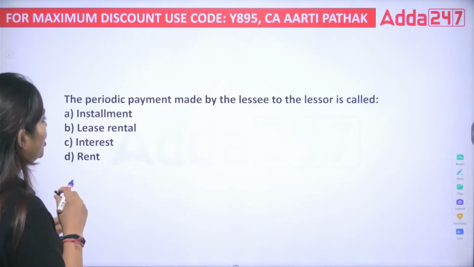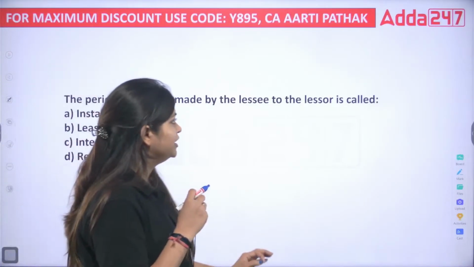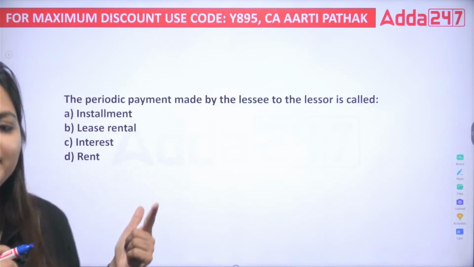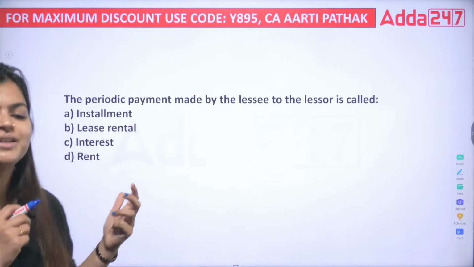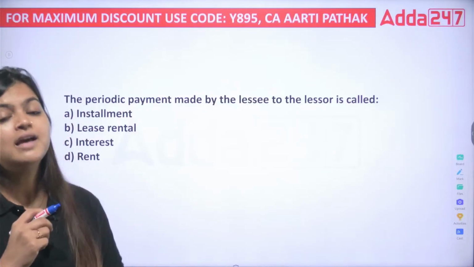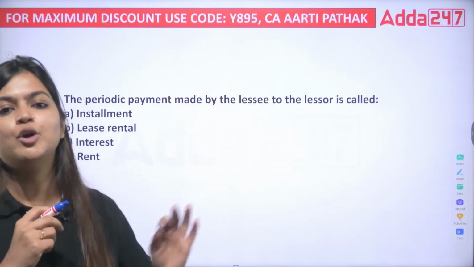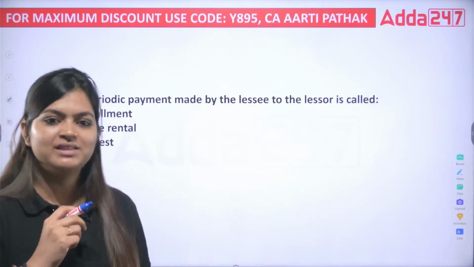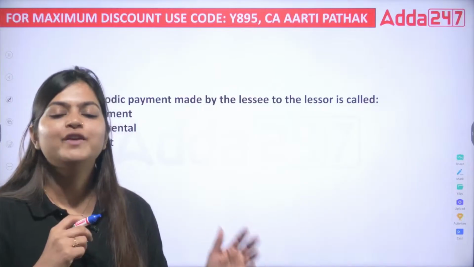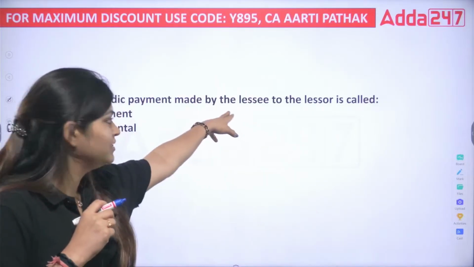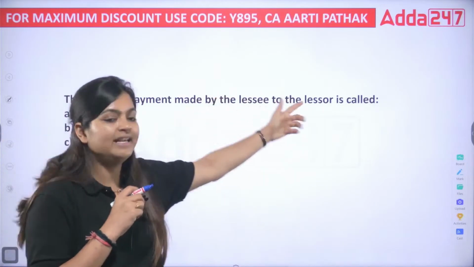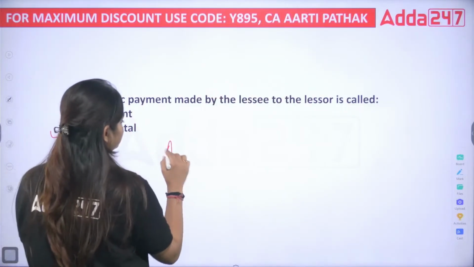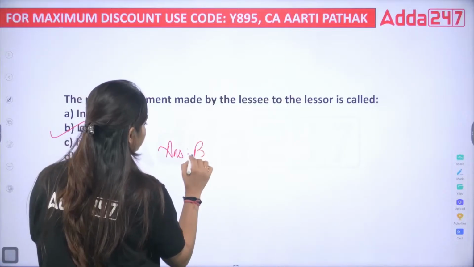Next, the periodic payment made by the lessee to the lessor is called installment, lease rental, interest, rent. Again, I am saying identify the most appropriate term. Though you can say rent is also the same, no. We are solving this question based on lease. See, they are using terms like lessee, lessor. So the correct answer is your lease rental. Correct? The correct answer is your answer B.